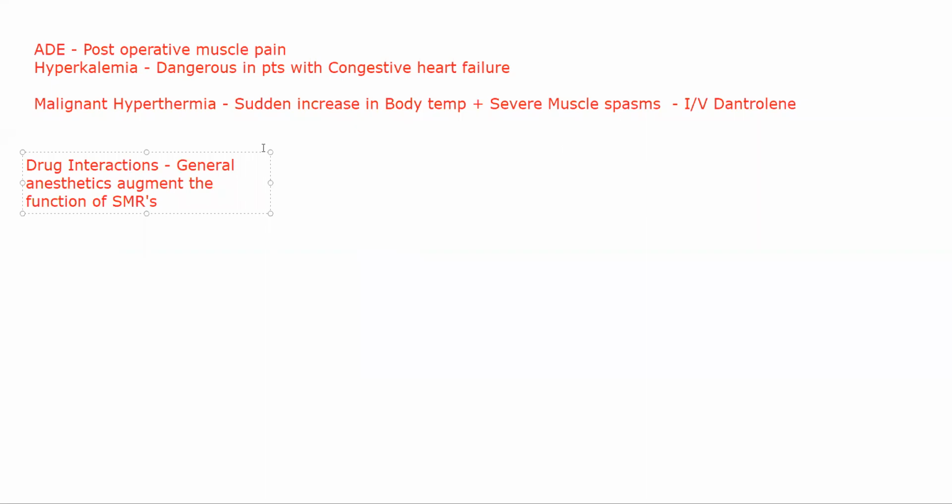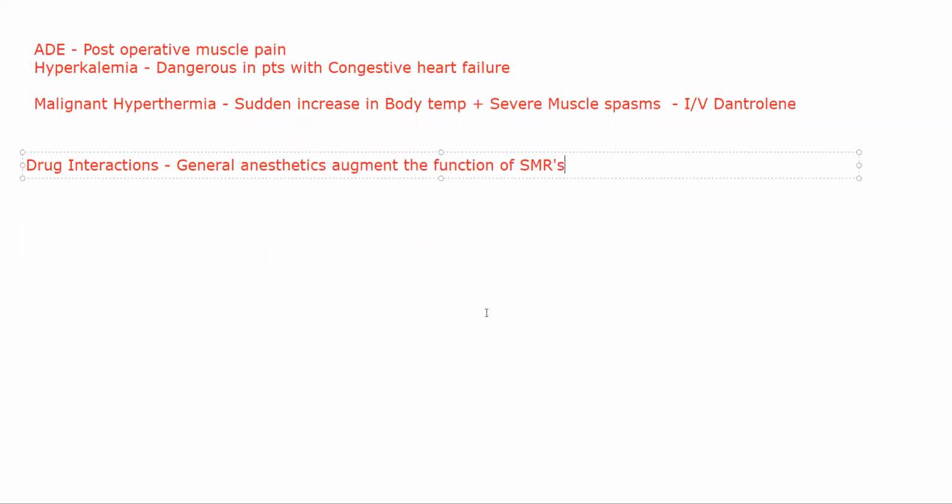If you are giving a smooth muscle relaxant with a general anesthetic, generally you should give it before as a pre-anesthetic. If you are giving it with the general anesthetic, you might want to decrease the dose of the smooth muscle relaxant, or make sure that you are timing it properly. Either one of those. Generally you have to be careful with what type of general anesthetic you're giving, meaning whether it is propofol or halothane, and how much it is affecting that smooth muscle relaxant.